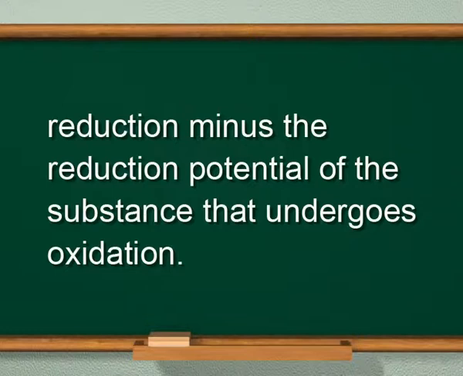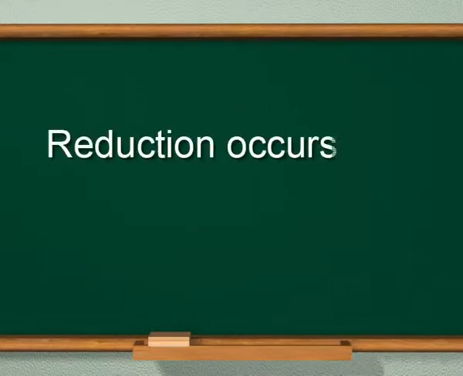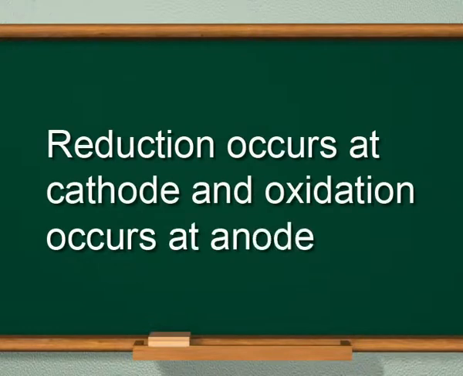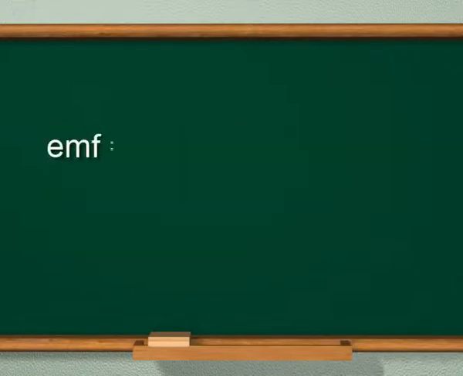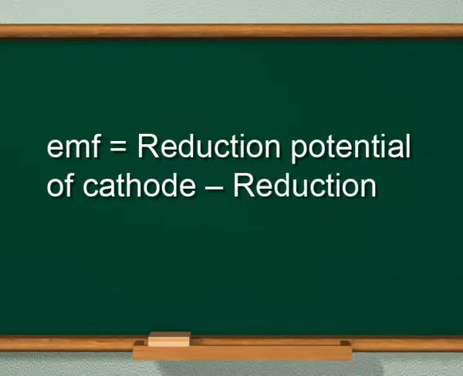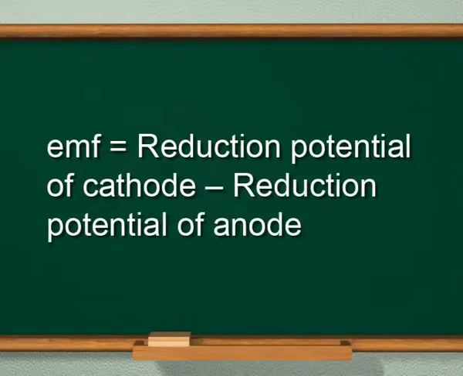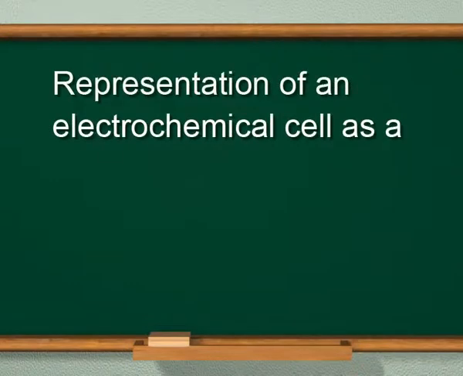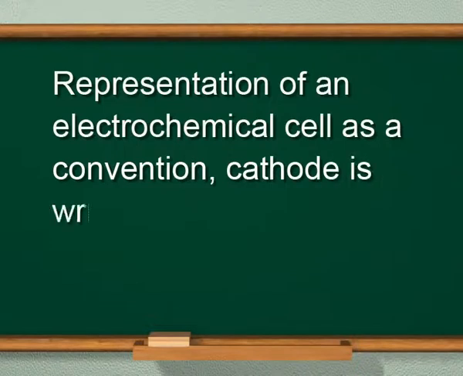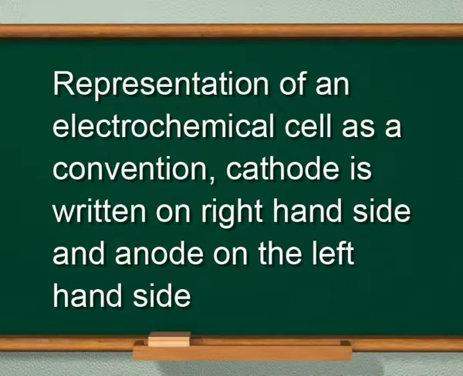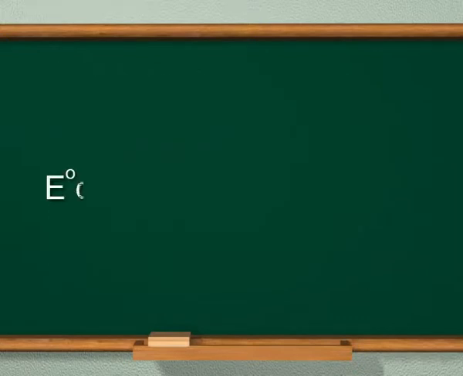As we have already discussed, reduction occurs at cathode and oxidation occurs at anode. Therefore, EMF is equal to reduction potential of cathode minus reduction potential of anode. In the representation of an electrochemical cell, as a convention, cathode is written on the right hand side and anode on the left hand side. Therefore, EMF of a cell may also be written as shown on the screen.